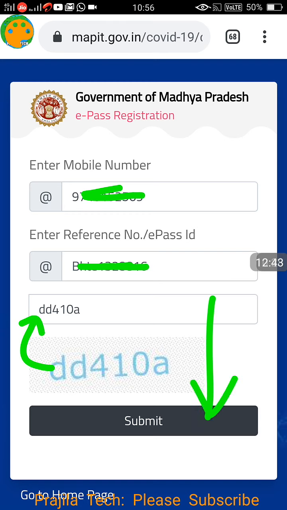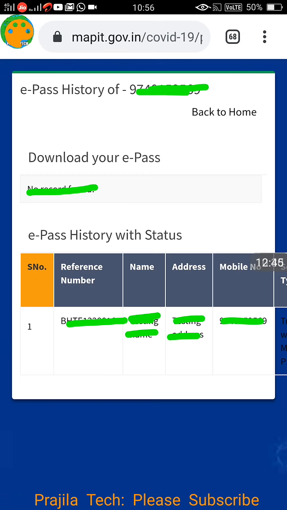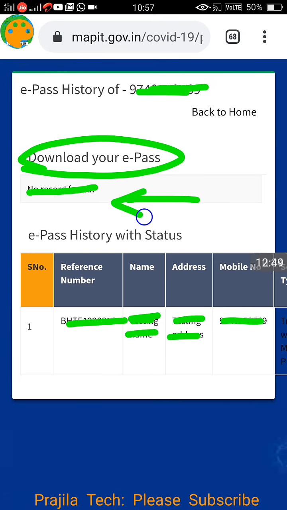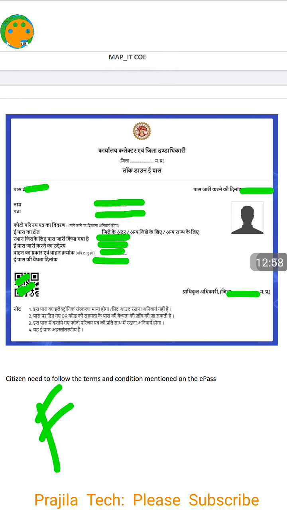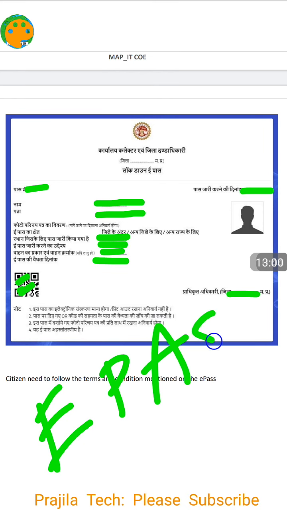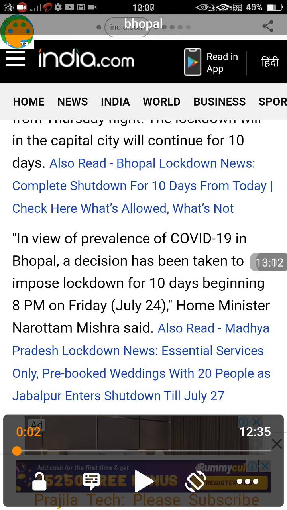So you don't need any other password or anything. Directly it will enter and it will show you what are the passes you have. See, in my case, download your e-pass. There will be a download option here. You can click and download it, and below pass things like name and other things are given. And this is the way your e-pass looks like. This is a sample copy. Photo will be there, a date of travel, who and all is traveling, and date and time, from where to when. All the details will be given in this pass.